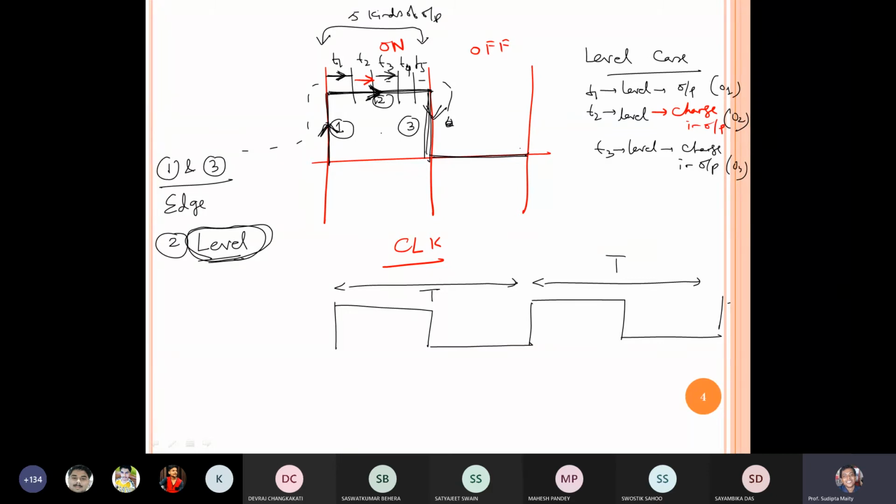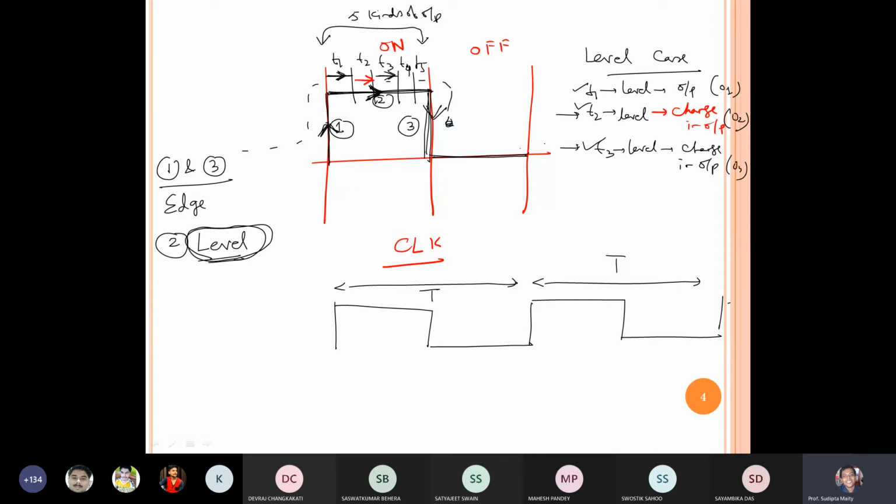You can divide it into 50 segments also. But the thing is, because every time it is a level trigger, there will be toggling in the output, because the output will not be fixed. That's why there will be huge difficulty.